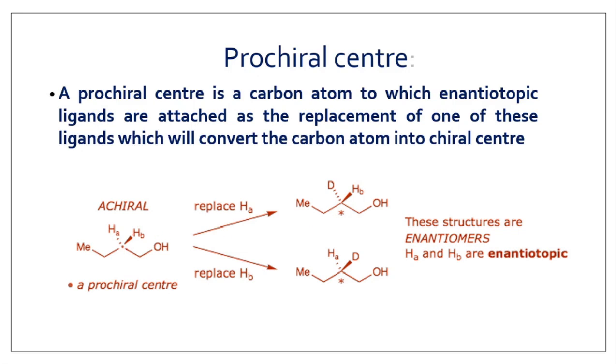So that's why the carbon atom to which the enantiotopic or diastereotopic ligands are attached is called a prochiral center. Okay, so this is the prochiral center. These are enantiotopic ligands HA and HB because they give the enantiomer. The relation between these two is enantiomer.